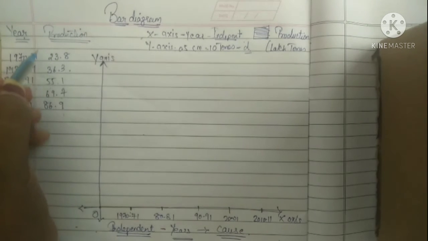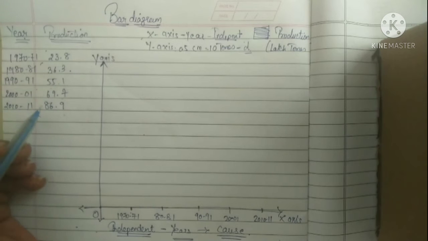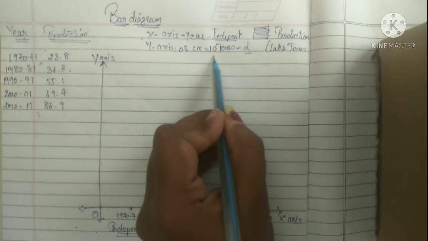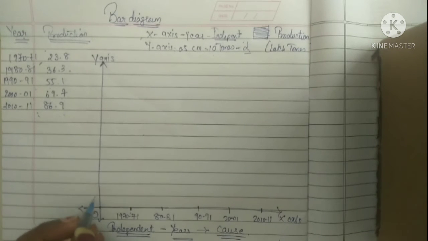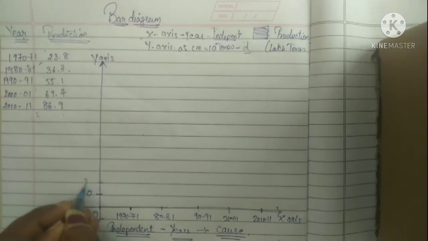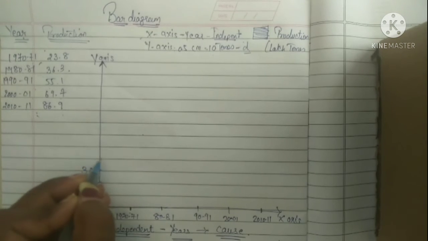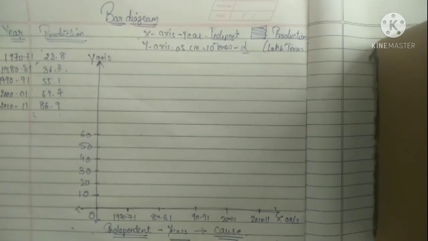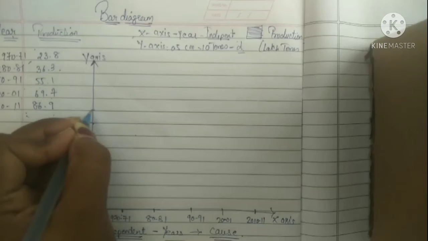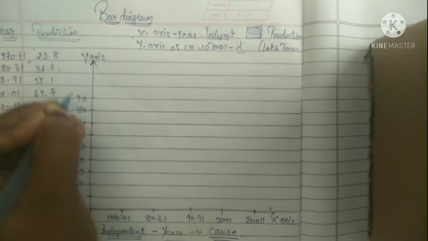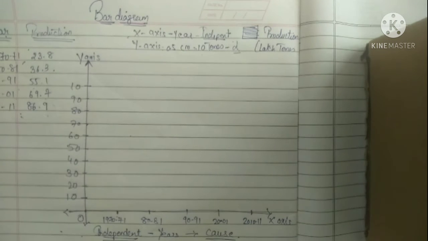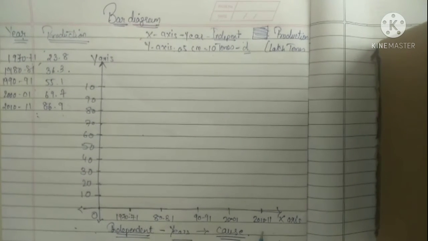Okay, so now we are going to see here, if you are seeing the slab, it is 23 to 100. So we are going to take the y-axis, you can see 10 centimeter, 0.5 centimeter. So we are taking here the difference of 10, 20, 30, 40, 50, 60, 70, 80, 90 and 100. Why 100? We are having just 86, but one slab more we are taking. In the year we are not taking because year is an independent variable.